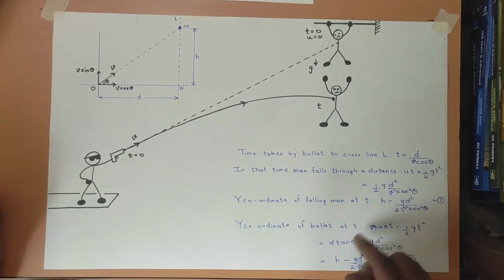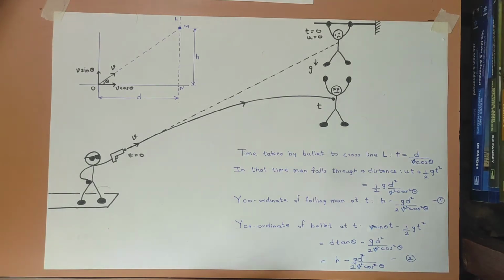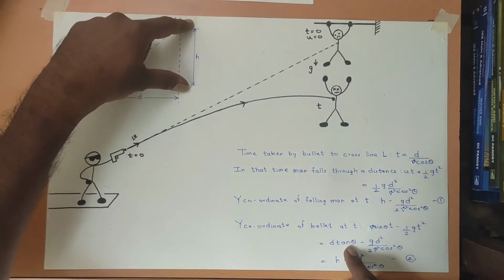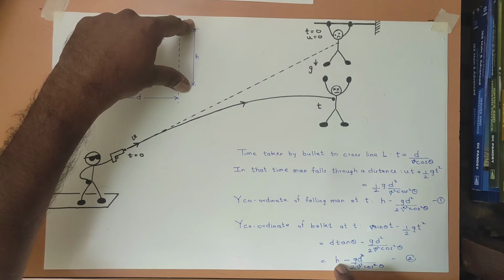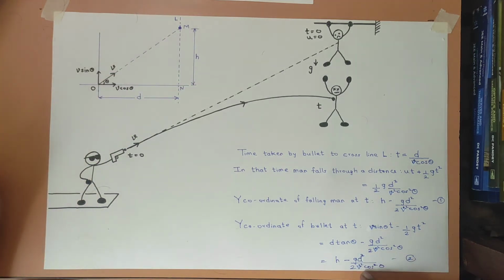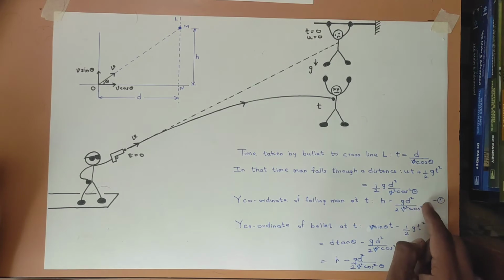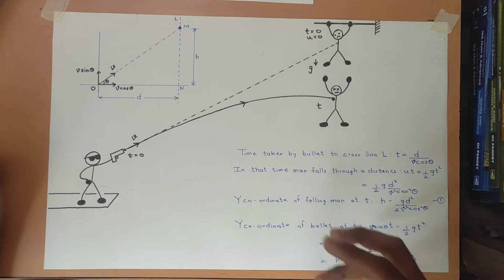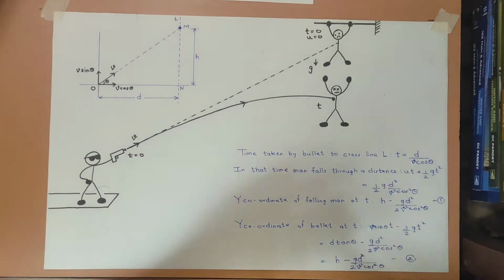So sin theta upon cos theta will give me tan theta. V and v will get cancelled. So I will be left with d tan theta minus g d square upon 2 v square cos square theta. Looking at this triangle, d tan theta will be nothing but h. So my expression will be h minus g d square upon 2 v square cos square theta. Now as you can see, this y coordinate of the bullet at time t is the same as the y coordinate of the man at that time t, and hence the bullet will hit the man.